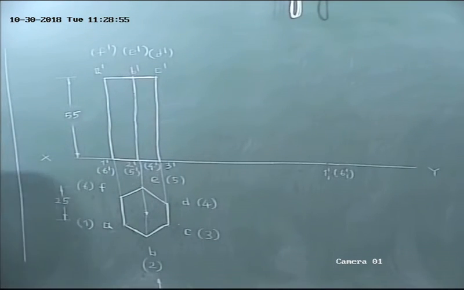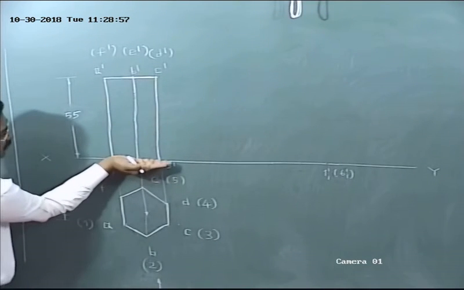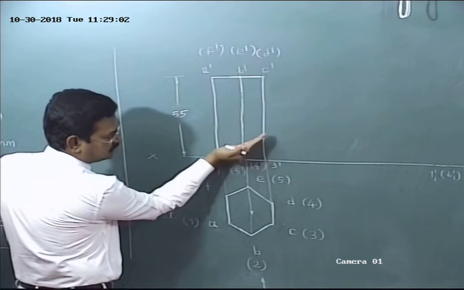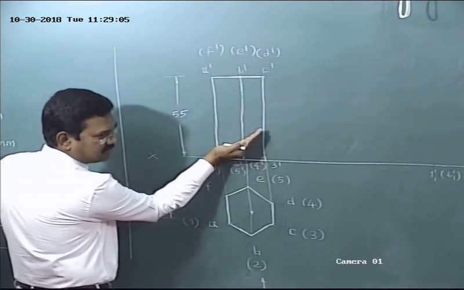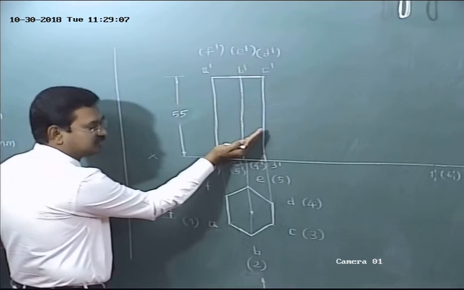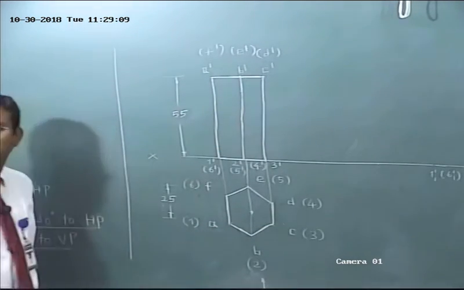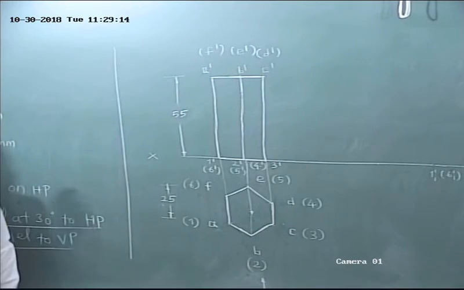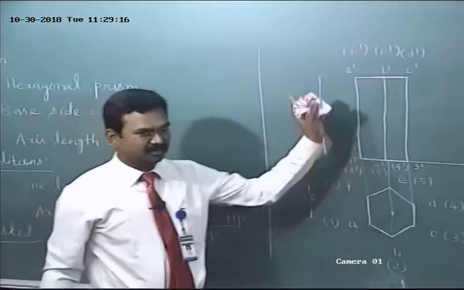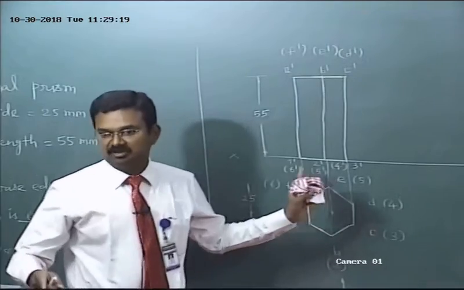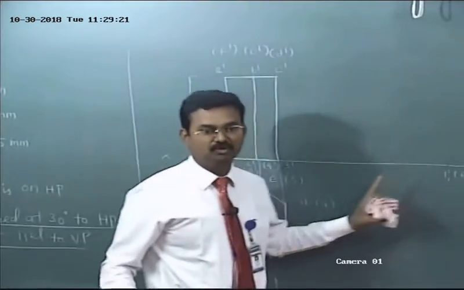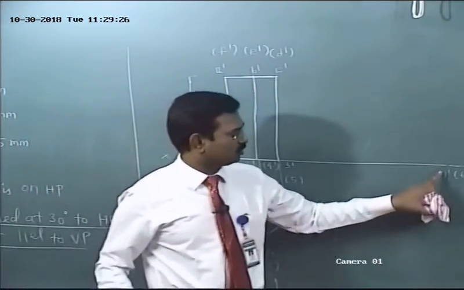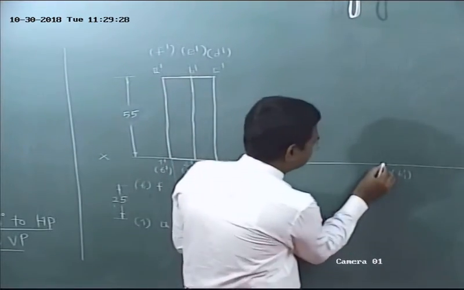Then now we are going to tilt the surface. The bottom face will make the angle 60 degree to HP. What about the axis? If the base makes the angle 60 to HP, the axis will make the angle 30 degree to HP. In the drawing hall, it is very easy by using the mini drafter to complete 30 degree and 60 degree. Here in the classroom, at first mark the point. Which one do you want to rest on HP? Which point? 1, 6. Mark the point 1 dash, 6 dash at any convenient position.